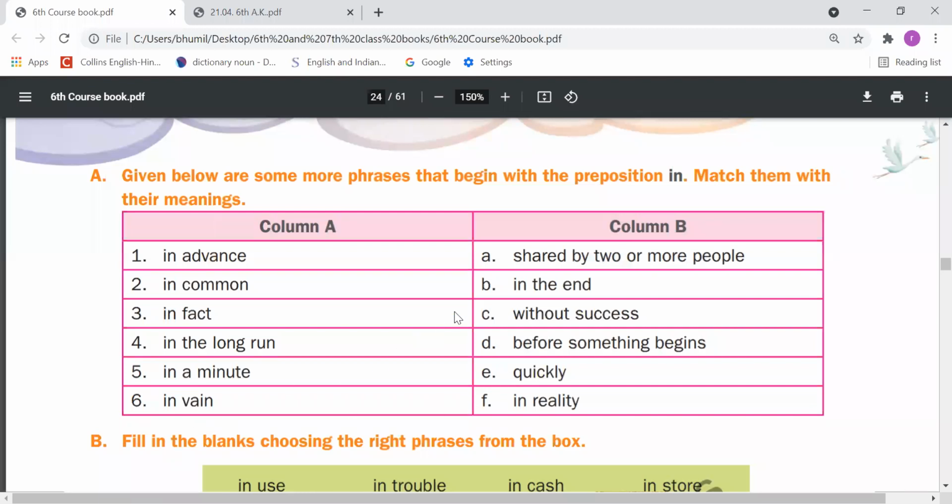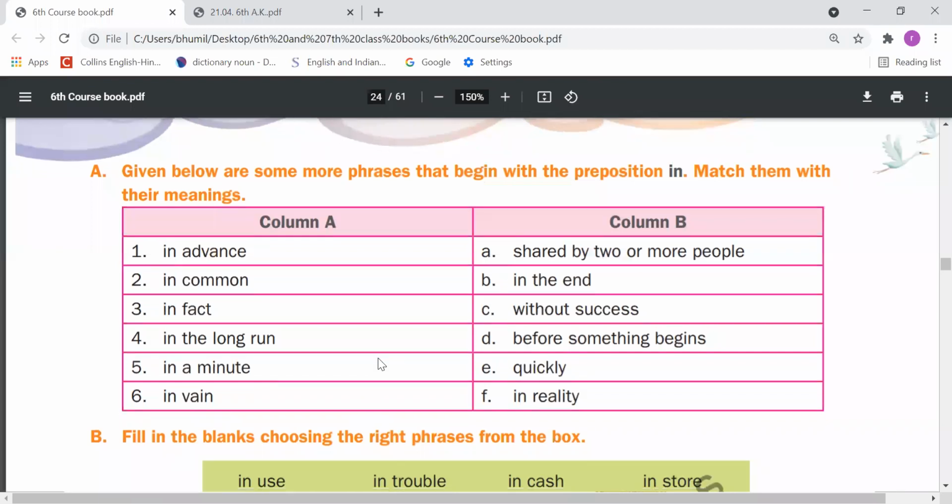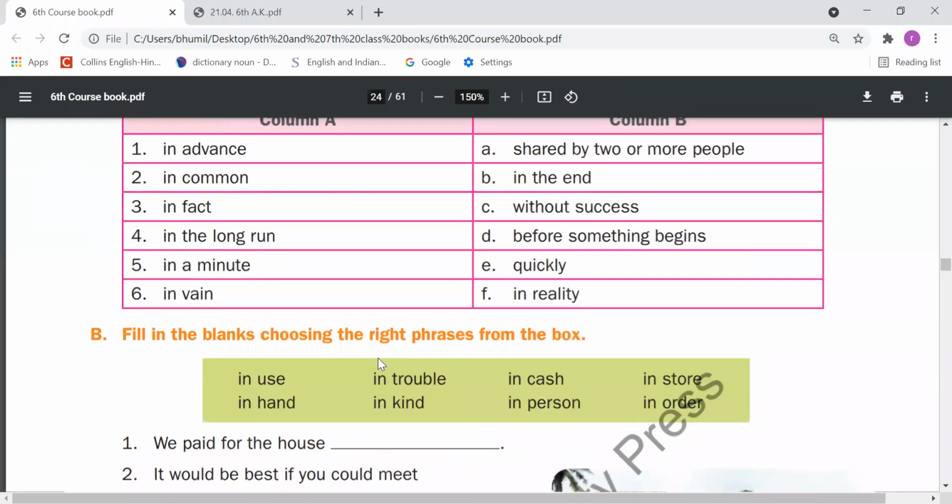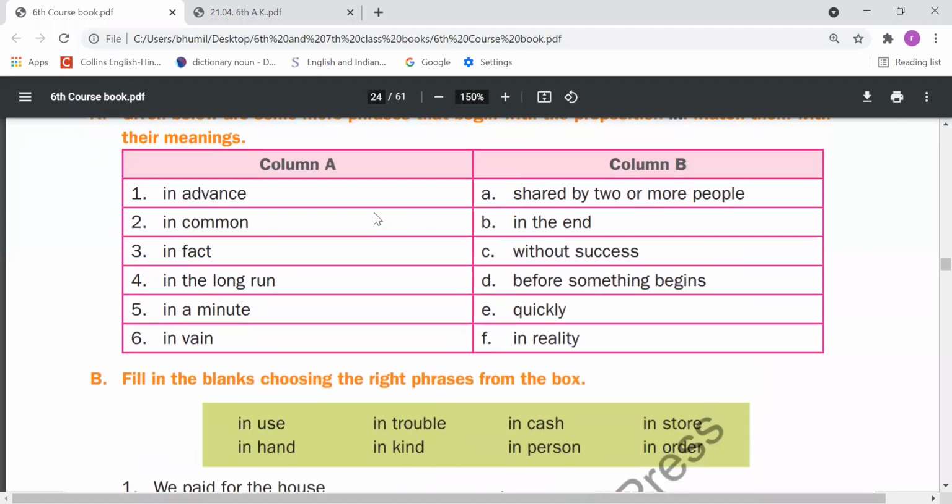In vain means C part you need to match with this, without success. In vain means without success. You can say his all efforts went in vain, right? Means I did not get the success. So A exercise you have to fill in your book.